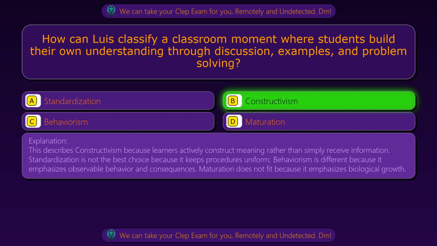Standardization is not the best choice because it keeps procedures uniform. Behaviorism is different because it emphasizes observable behavior and consequences. Maturation does not fit because it emphasizes biological growth.